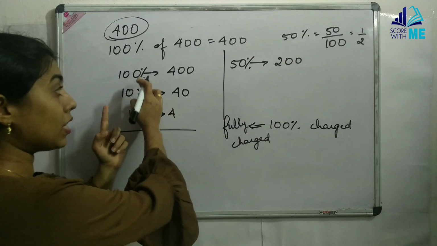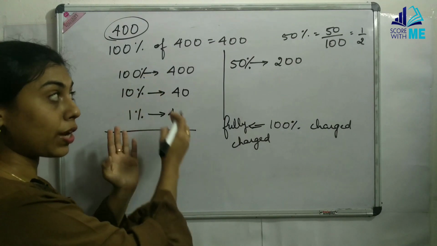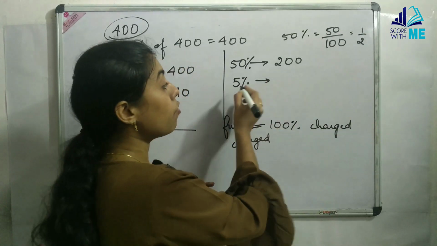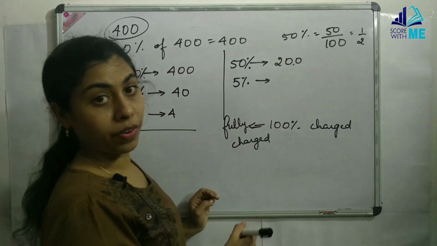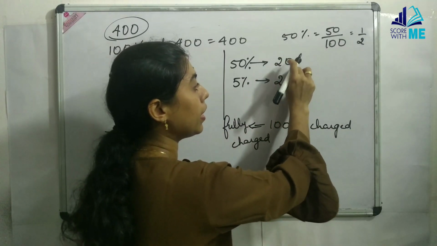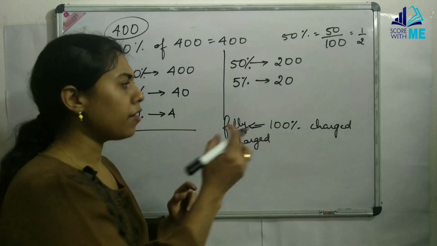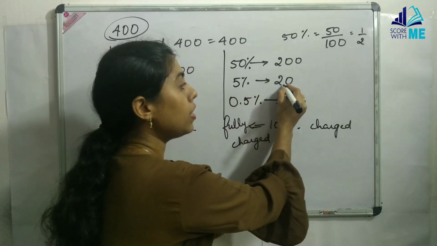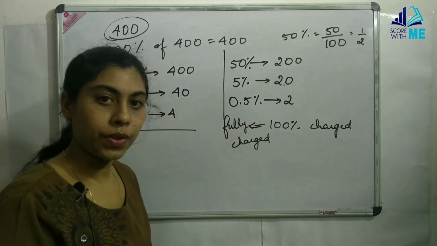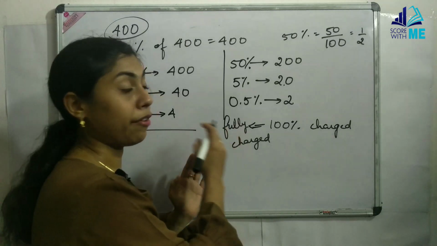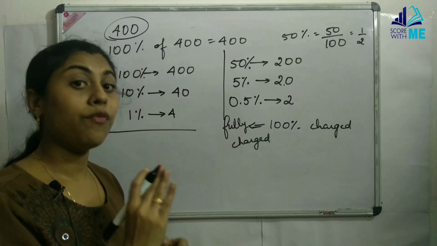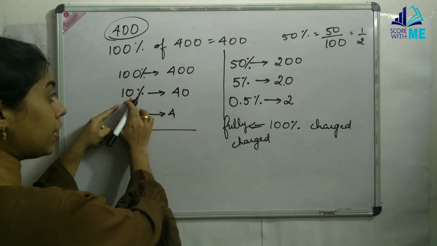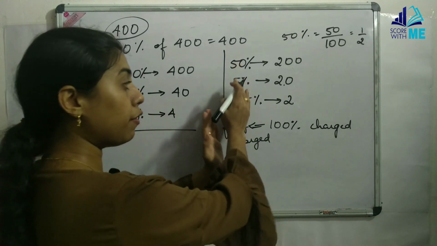Now same concept as we had here, 10%, 1%, I am taking here now 5%. If 50% is 200, 5% will be a decimal point in front of it, isn't it? So it is 20. 5% is 20. If I am to find 0.5%, that means one more decimal point in front of it, it is 2. Okay, that is how we find each and every value without doing any calculation, without writing any multiplication or fraction or cancelling anything. We can directly find 100%, 10%, 1%, 50%, 5% and 0.5%.